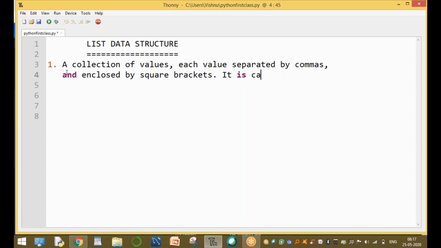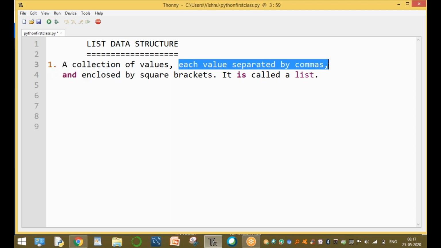It is called a list. Please observe this one. What is a list? A collection of values, each value separated by commas and enclosed by the square brackets. It is called a list.